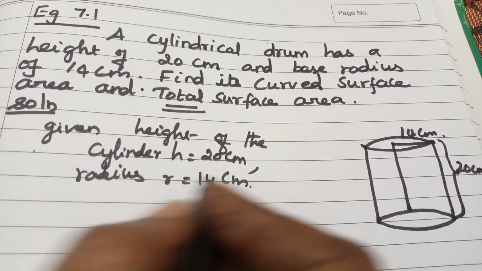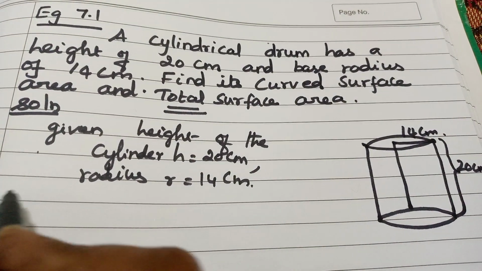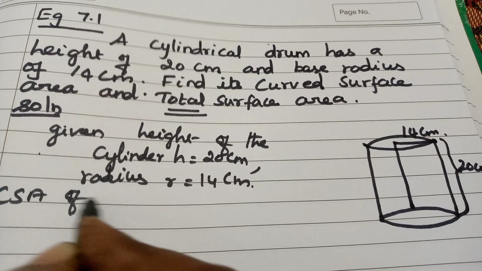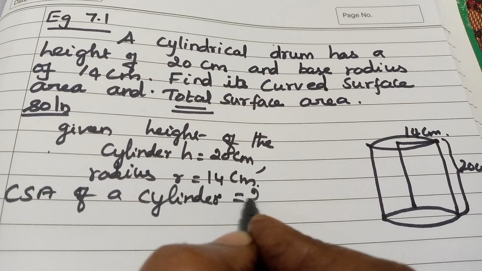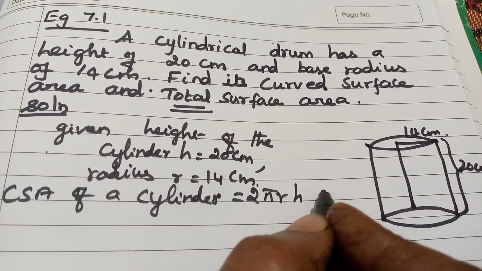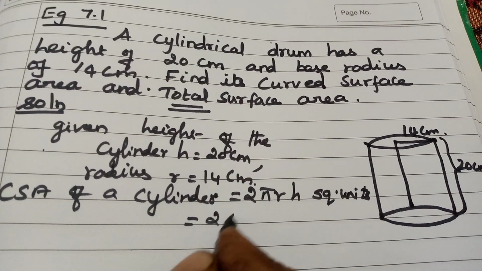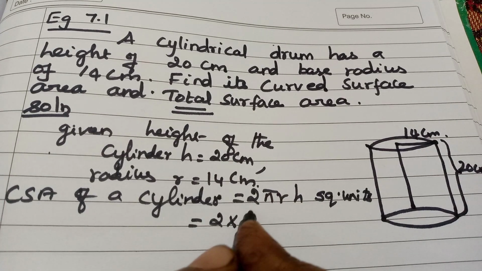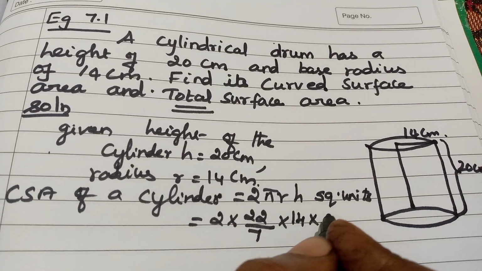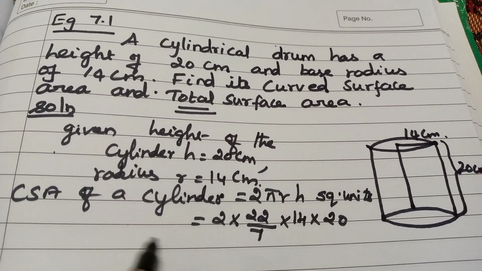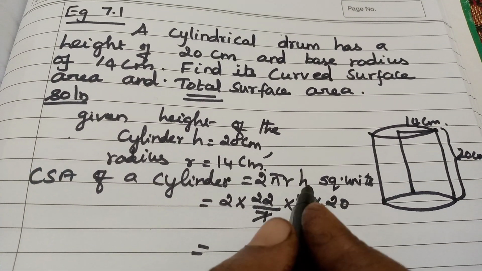Okay, first of all let us find out the curved surface area, that is CSA. So CSA of a cylinder formula we have to write. What is the formula? CSA of the cylinder equal to 2 pi rh square units. Which is equal to 2 into, usually for pi we use 22 by 7, into radius 14, into height 20. There is a possibility to cancel this. 1 7 is 7, 2 7 is 14.